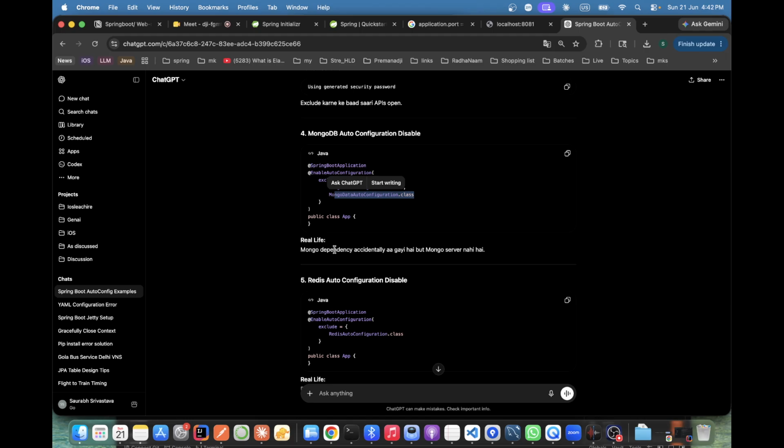So this is not something you will do intentionally, but in some scenarios you don't want it done automatically; you want to do it manually. You can do it because the class file is with you. You don't want your application to be auto configured. You do it manually, maybe with some configuration changes or anything.